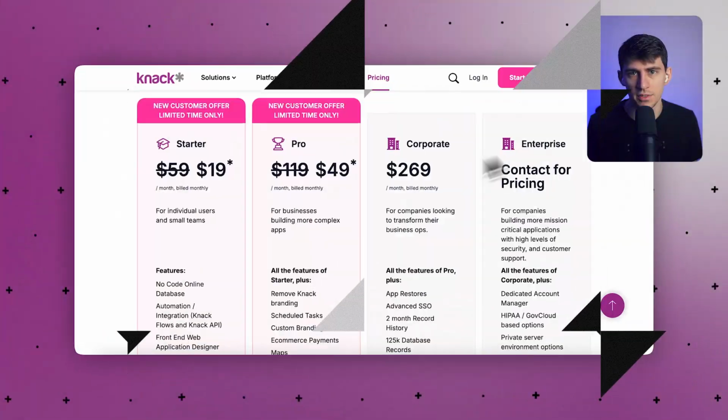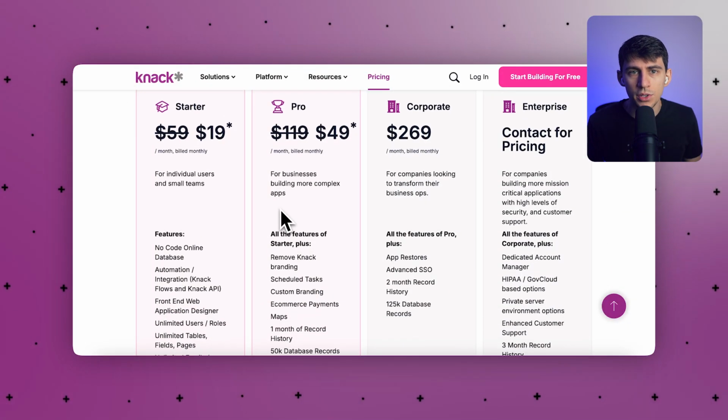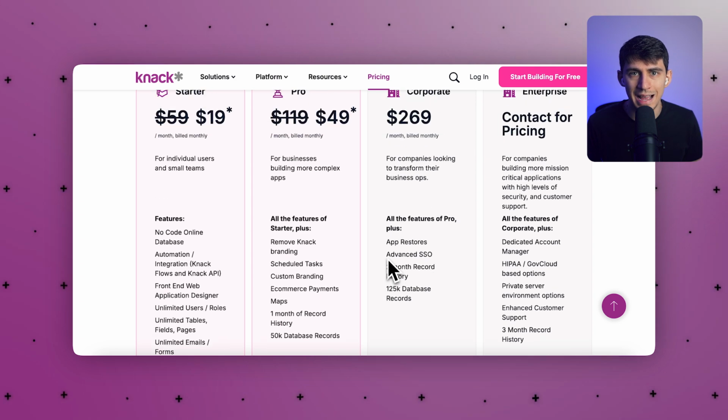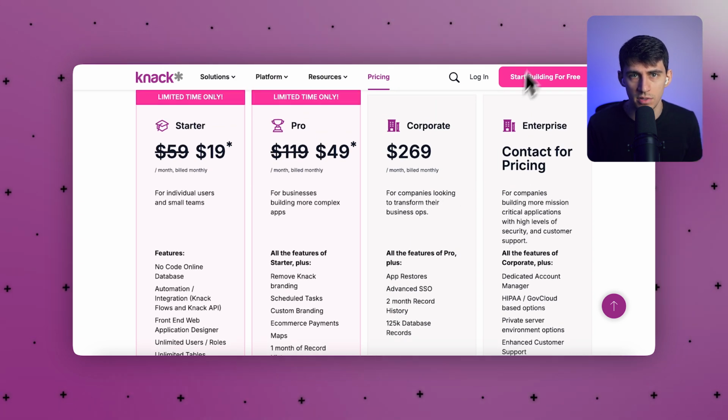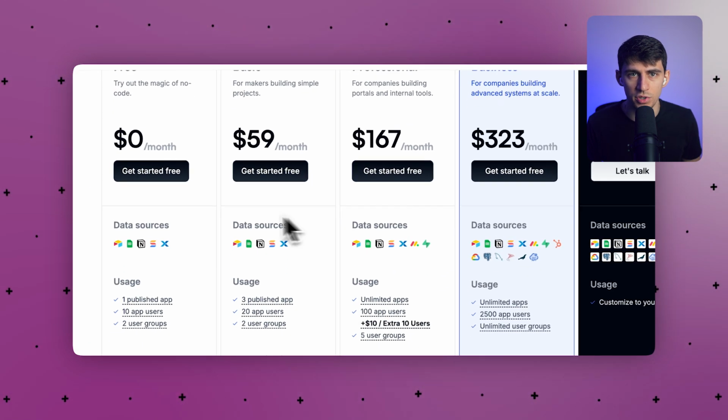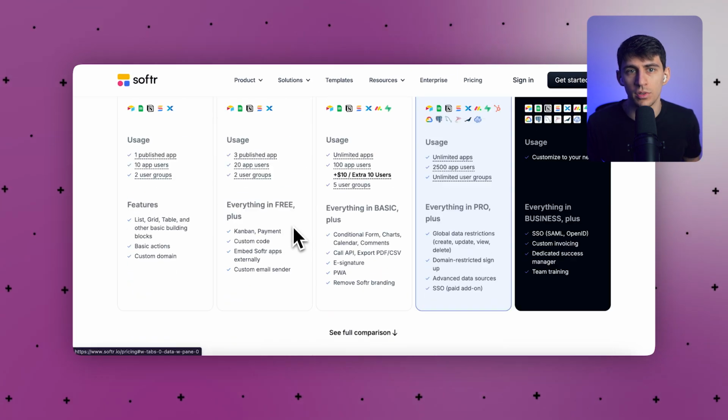Now, from a business perspective, the math is simple. Knack includes unlimited end users on most plans, ideal for teams, clients, and partners. In comparison, Softr plus Airtable charges per user and per automation tool, which adds up fast. This cost structure can quickly become prohibitive as you scale your operations.